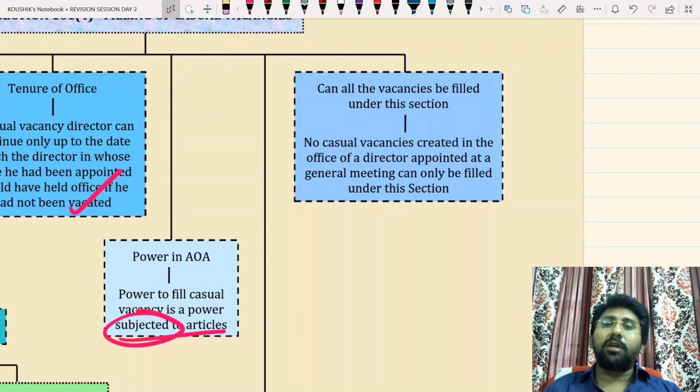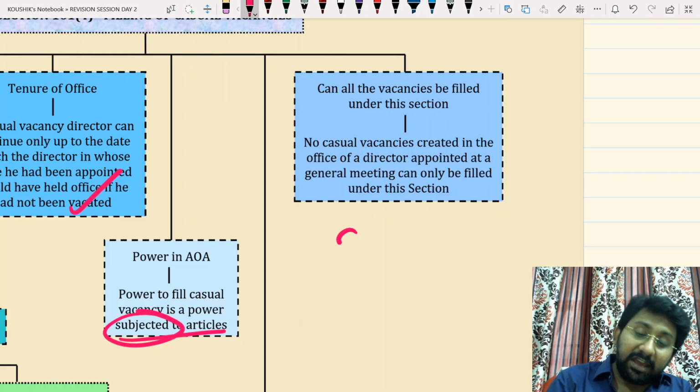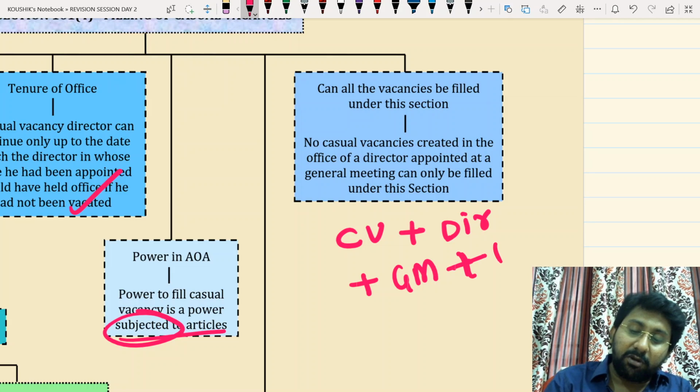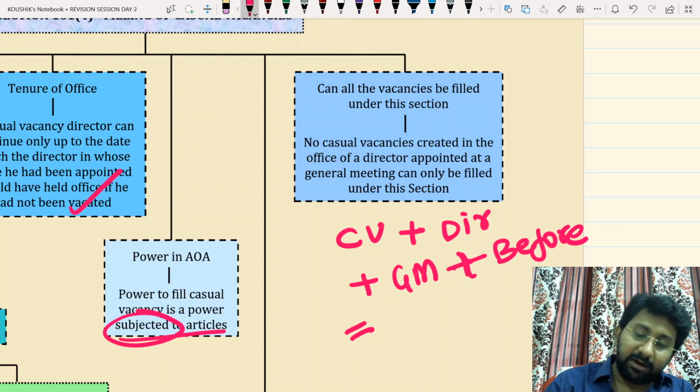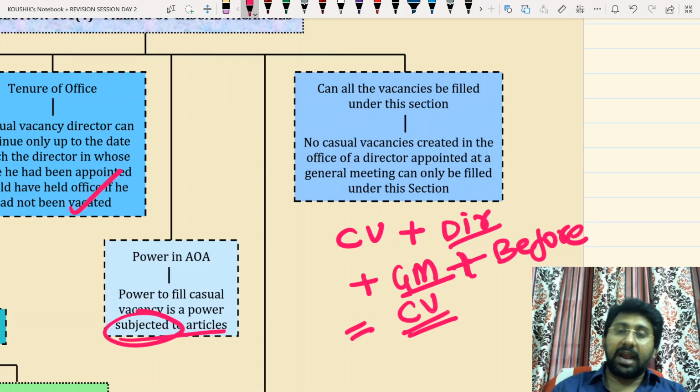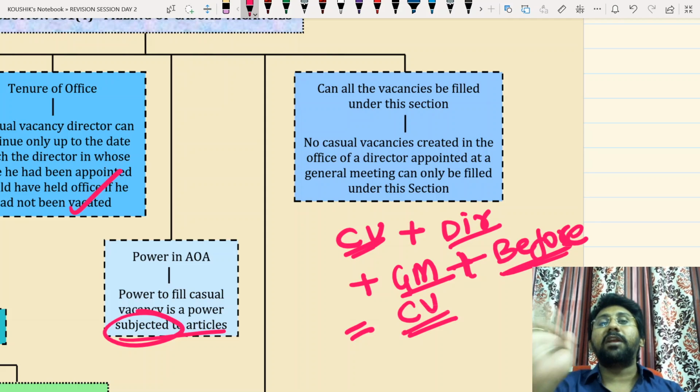And next one, can all casual vacancies be filled under this section? Only a casual vacancy created in the office of a director appointed by the company in a general meeting, and whose office expires before his term expires in the normal course. When all four conditions are satisfied, then only you can fill that casual vacancy. That means first, there is a casual vacancy. In whose office? A director's office, who was appointed at a general meeting, and the casual vacancy should be created before tenure ends, then only you can fill it under this section.